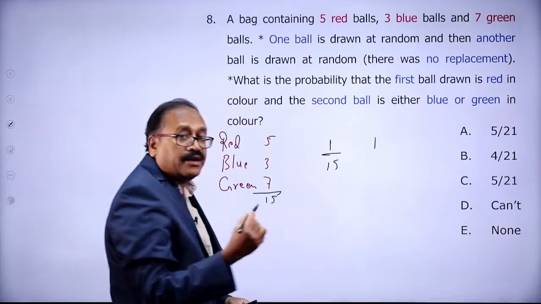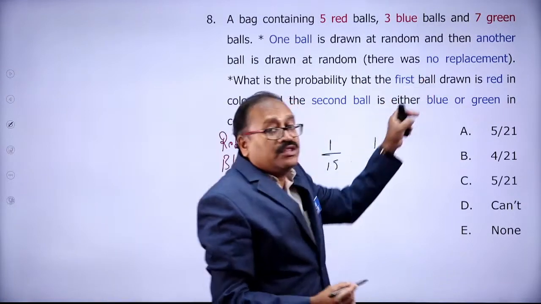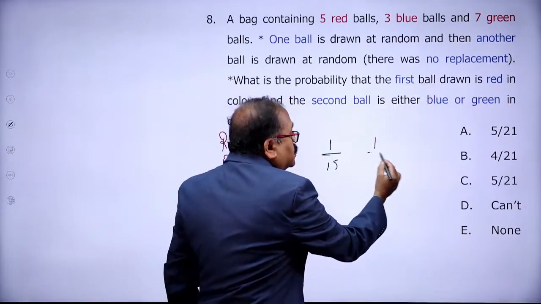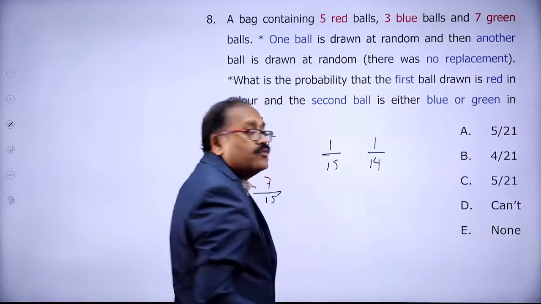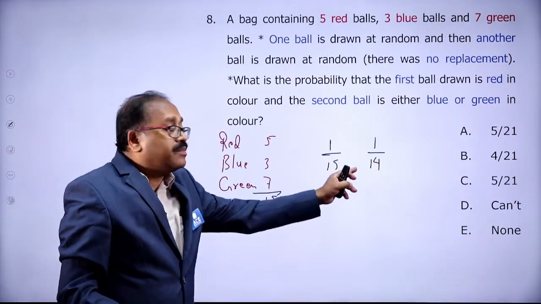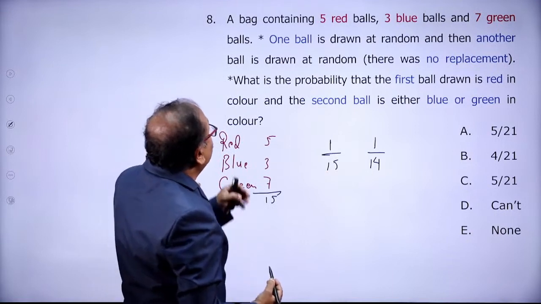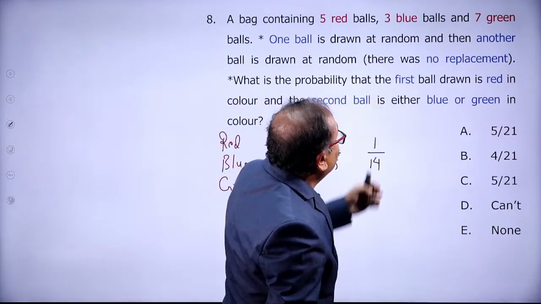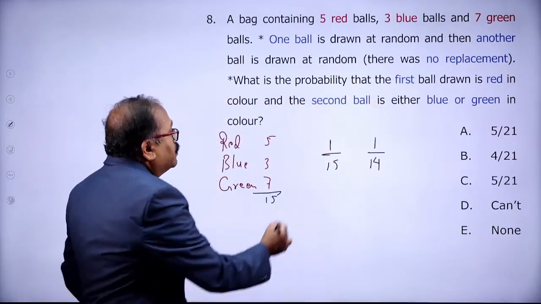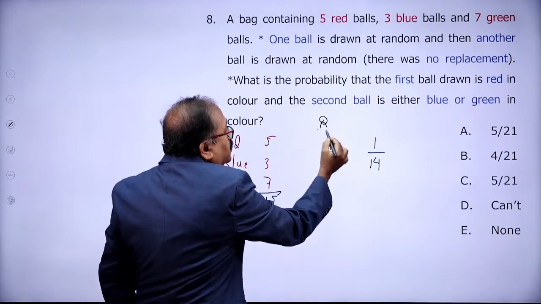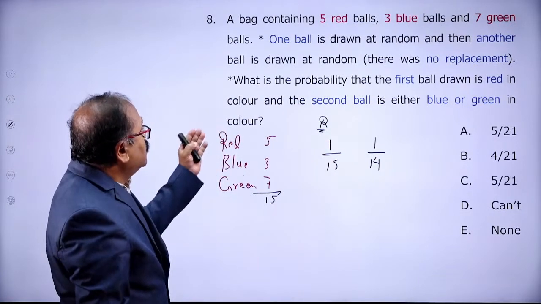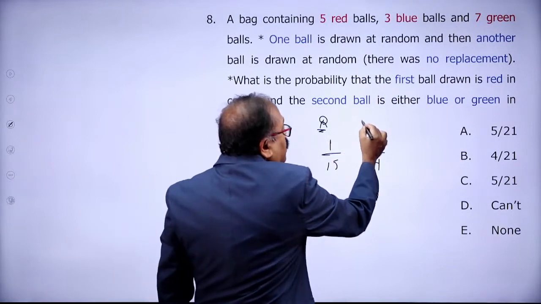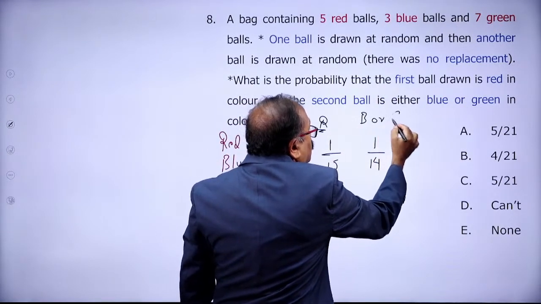When you draw the second, as replacement is not there, the total number of balls will be 14, 15 minus 1. Now the question is, what is the probability that the first ball drawn is red and the second ball drawn is either blue or green?